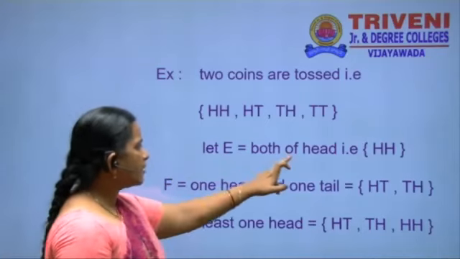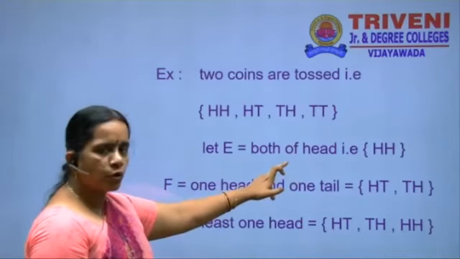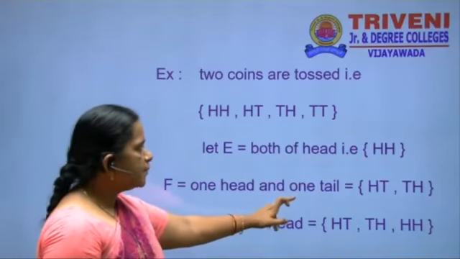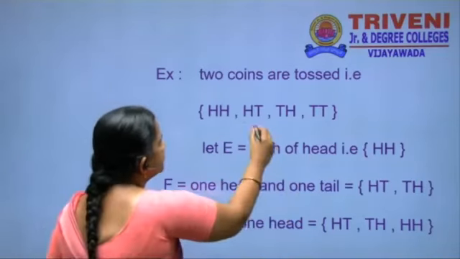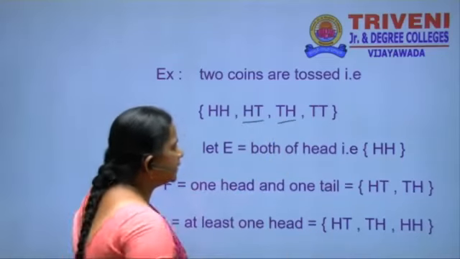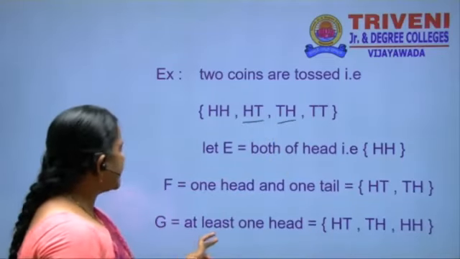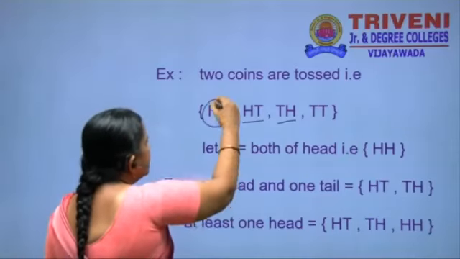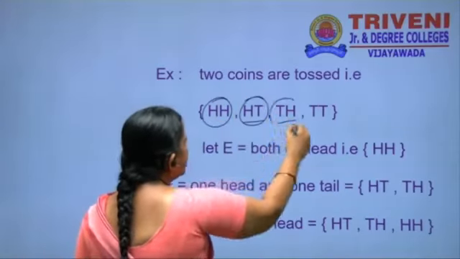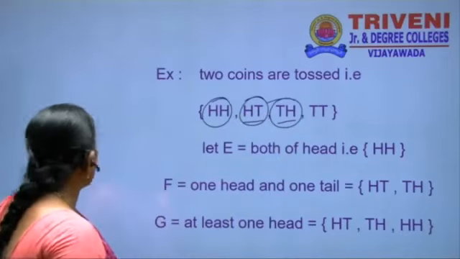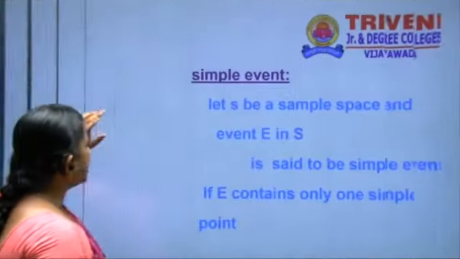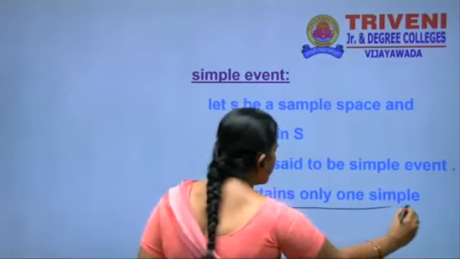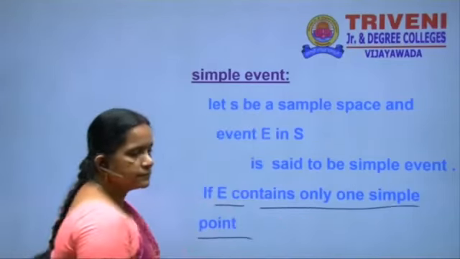E is the chance of only heads in both coins. F is one head and one tail in the two coins. How many possible chances here? Head, tail and tail, head. G is at least one head. What is the simple event here? Only E, because E contains only one sample point.